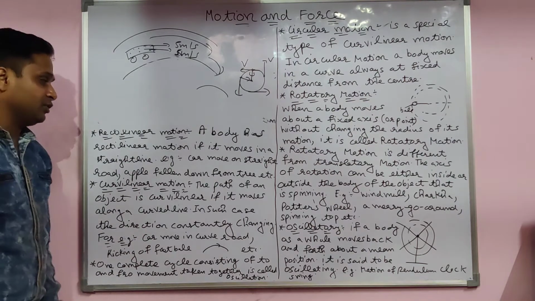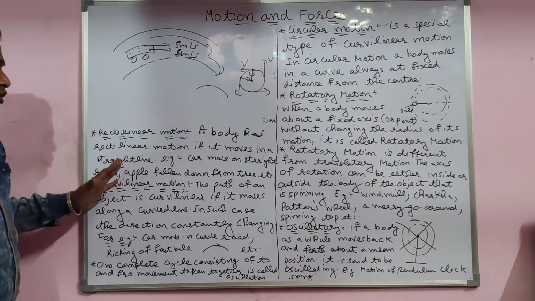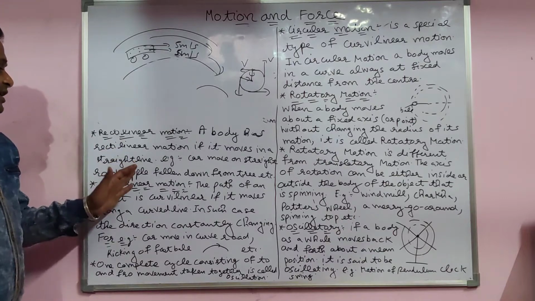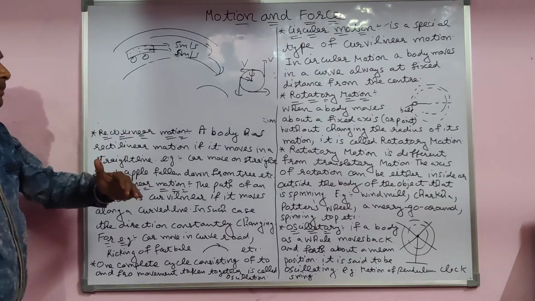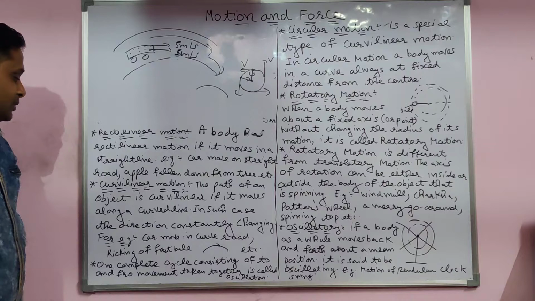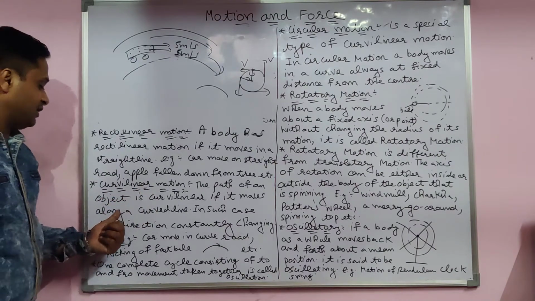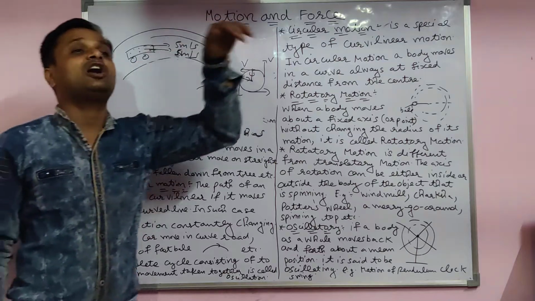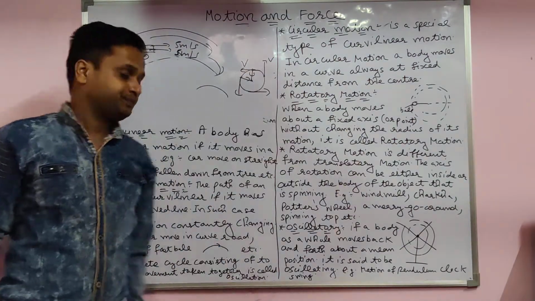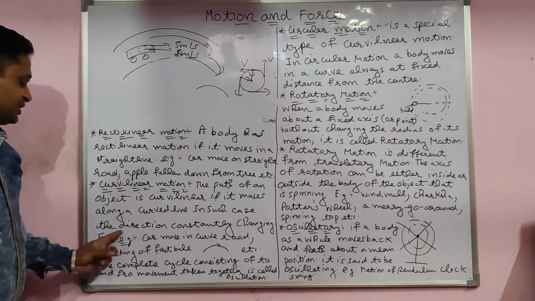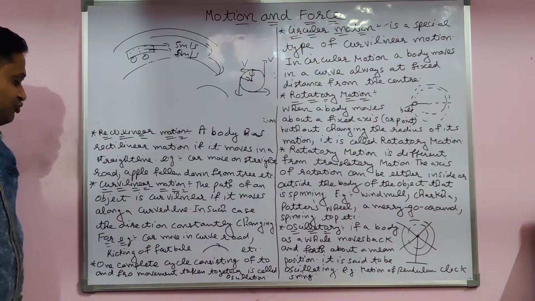Examples of curvilinear motion: the rectilinear motion I already told, a car moving in a straight line, an apple falling from the tree. The path of an object is curvilinear if it moves along a curved line like this. In such a case, the direction is constantly changing.